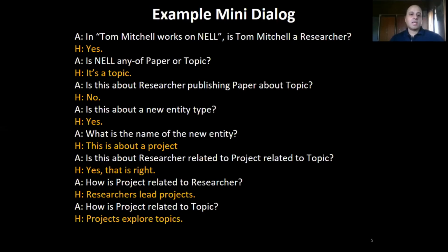In the third and fourth queries, it asks the expert whether the path between researcher and topic goes through a new entity type that is not currently in the schema. And in the next query, it asks the expert for the name of this new entity type. And this dialogue continues in this fashion until the entire path has been confirmed by the expert.